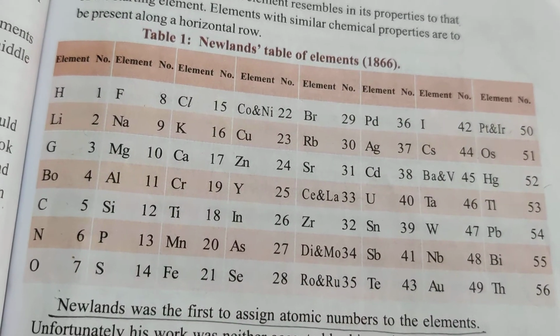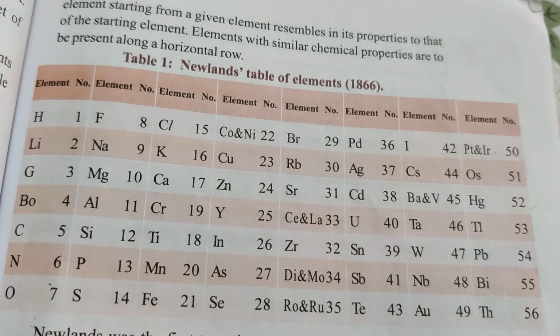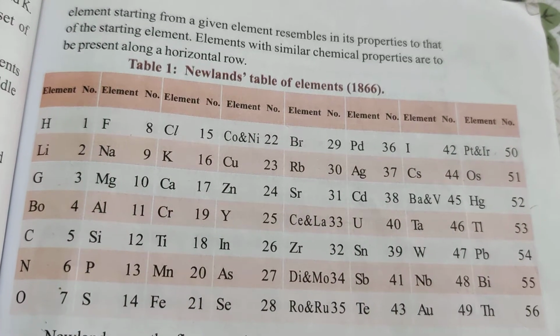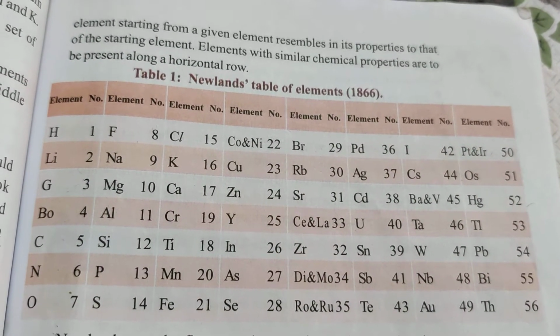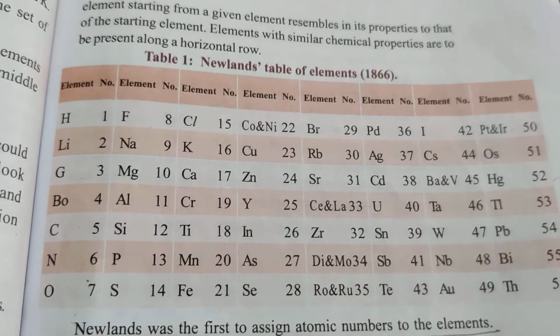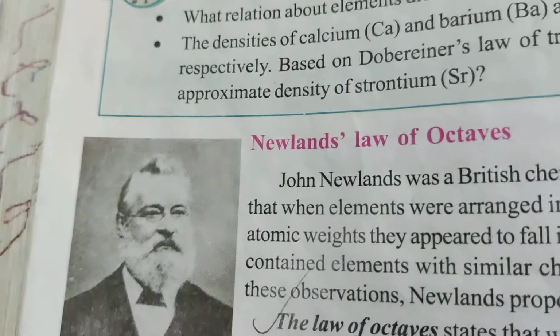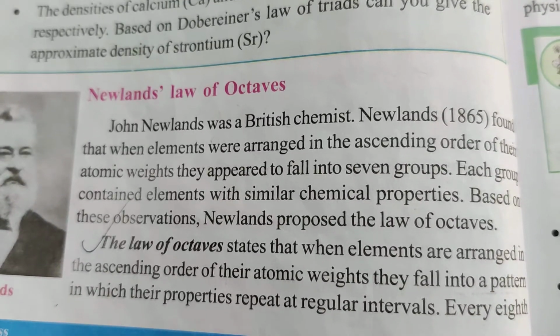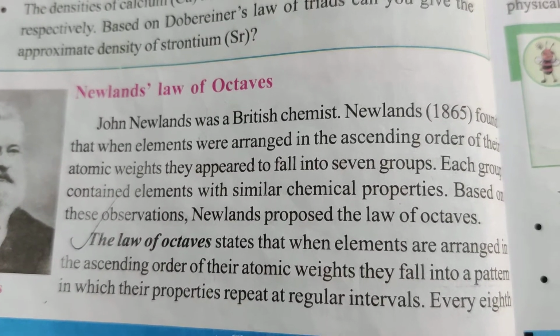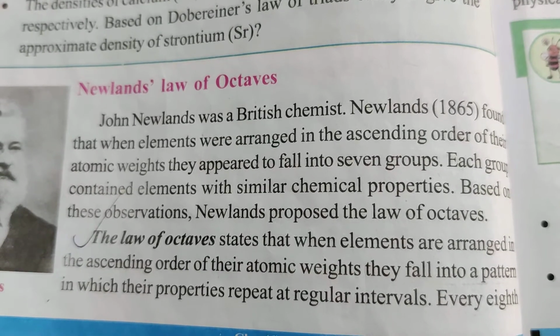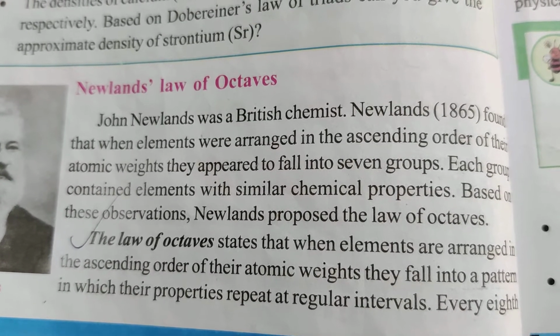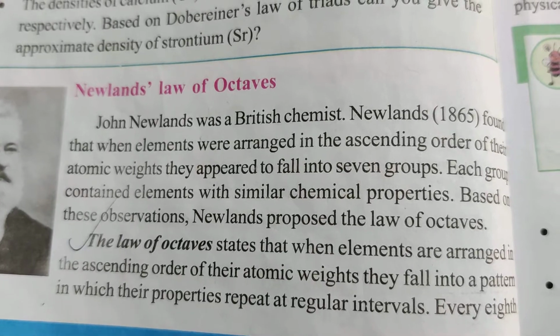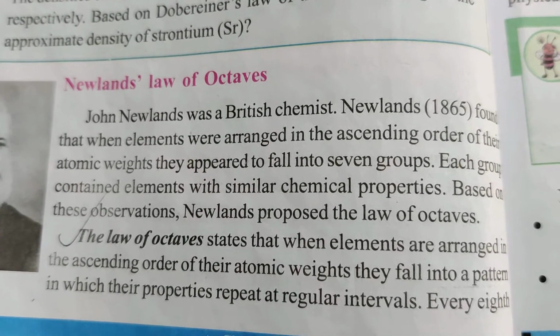Now I will read Newlands' law of octaves. What is the law of octaves? You see here. The law of octaves states that when elements are arranged in the ascending order of their atomic weights, they fall into a pattern in which their properties repeat at regular intervals.